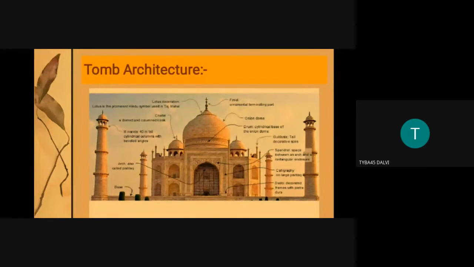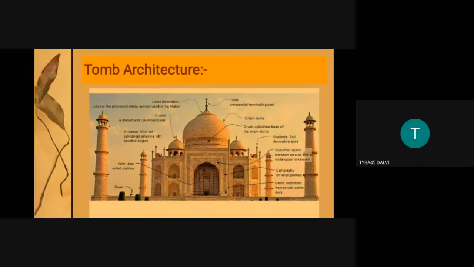In simple definition, a tomb is basically a container, a monument which holds the remains of a deceased person. It is a burial chamber, basically the grave. On that grave, the monument is constructed by surmounting a dome.